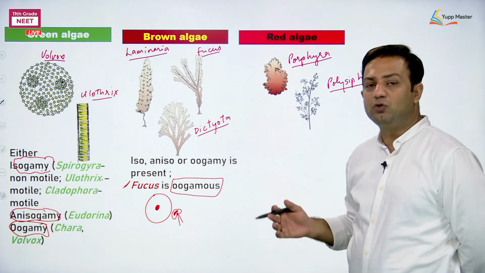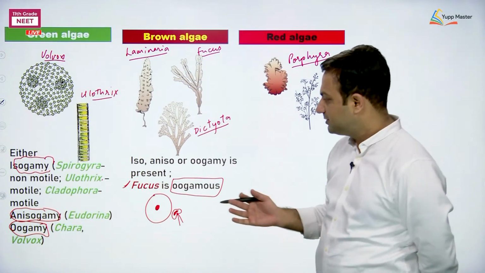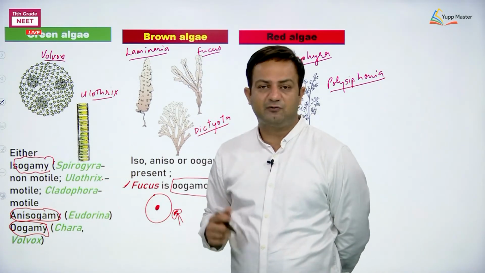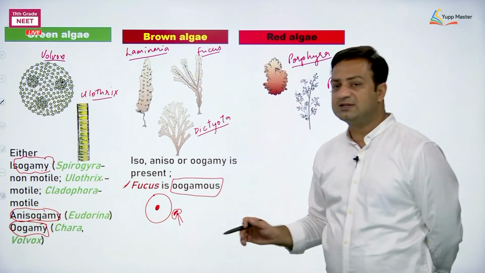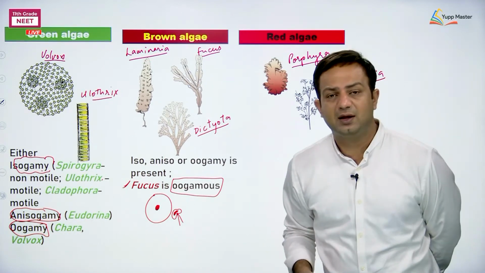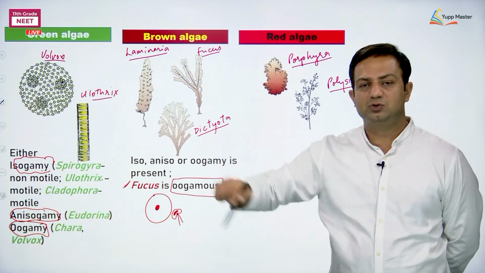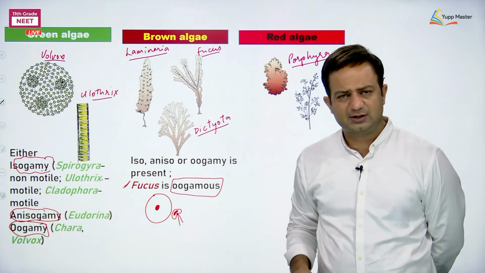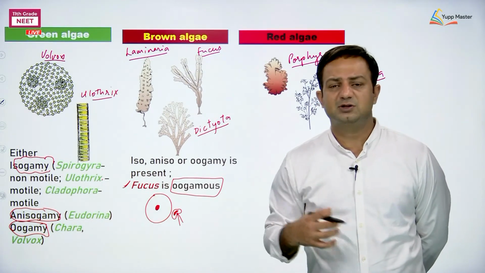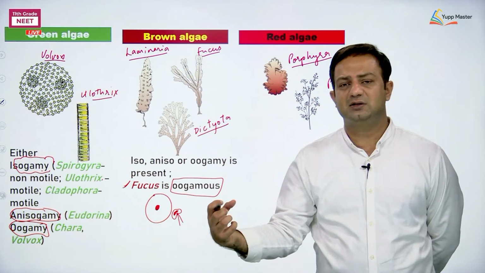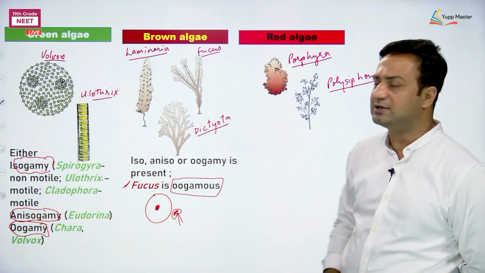You can't say that only oogamy is going to be shown as internal fertilization. No, no. See, Spirogyra exhibits internal fertilization, but the type of reproduction is isogamous. What I said is that oogamy is in most cases associated with internal fertilization. Don't go in reverse. Don't say internal fertilization is always oogamous. No chance. Maybe in the majority of cases it can be like this, but you can't go this way. Oogamy is mostly associated with internal fertilization.